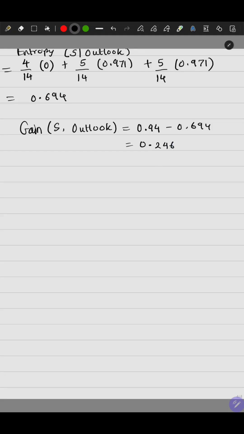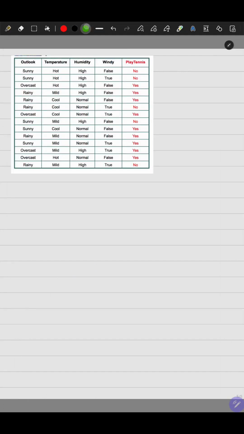Now let's say we repeat everything, and now we choose temperature. When we choose temperature, we repeat the entire procedure for temperature as a splitting attribute. One partition will have all those days when the temperature was hot. The temperature was hot on 4 days. Another partition will have those days on which the temperature was mild. And the third partition will have those days when the temperature was cool.